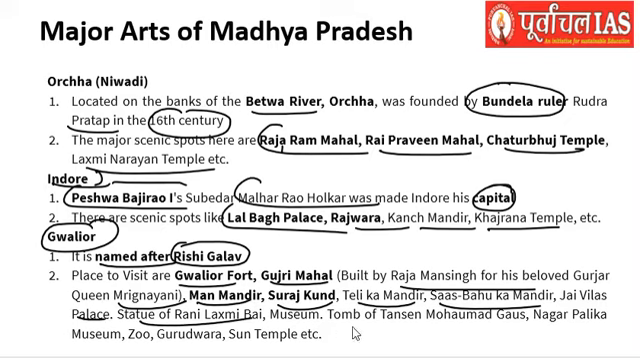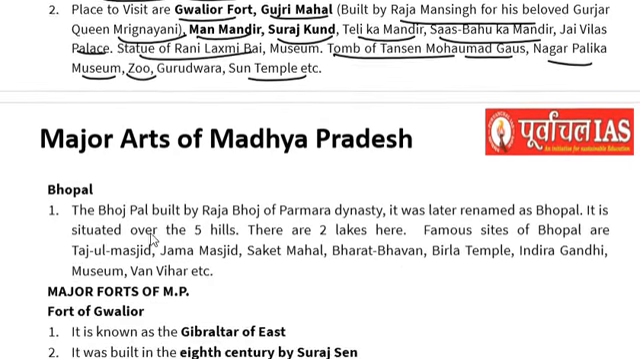Palace, Statue of Rani Lakshmibai, Museum, Tomb of Tansen, Muhammad Ghaus, Nagar Palika Museum, Zoo, Gurudwara, Sun Temple, all of these are important places of tourist attractions in Gwalior. Okay, so we have discussed Orcha, Nibadi, Indore, and Gwalior and the tourist attractions in these areas.